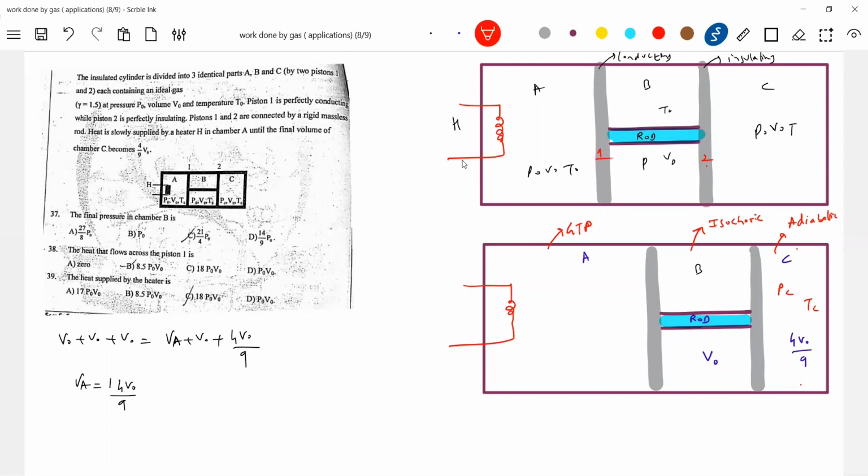Now let's focus here. What will be the pressure in chambers B and C? Will it be equal or different? Anybody want to answer? Pressure in chamber B I'll write as PB, pressure here let it be PA.